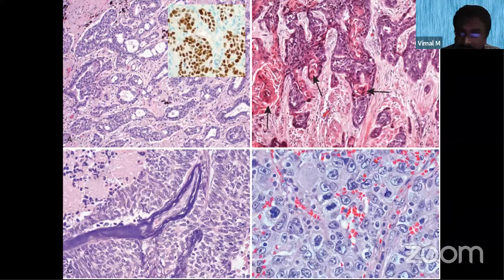Salt and pepper chromatin, small cell cancer. Necrosis, very aggressive tumor, small cell cancer. Strong association with smoking, small cell cancer. Carcinoma with ectopic hormone production, small cell cancer.